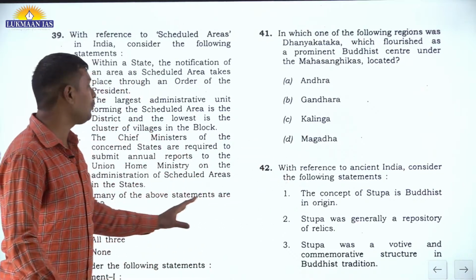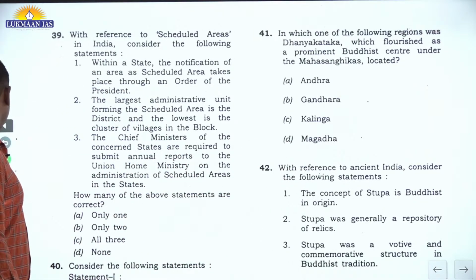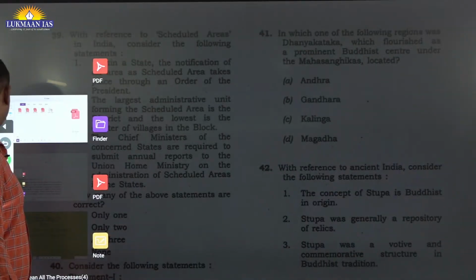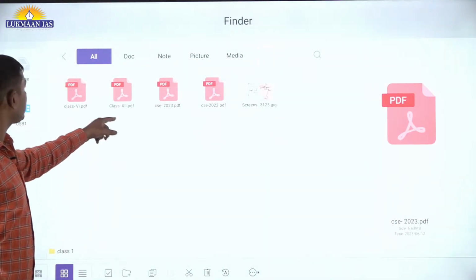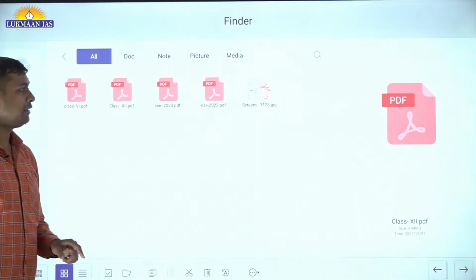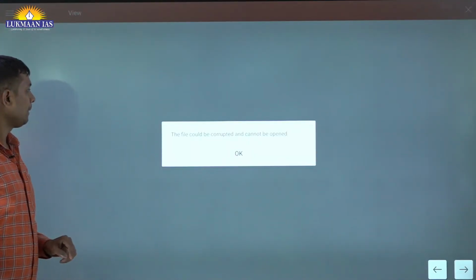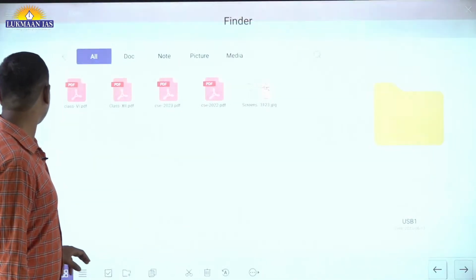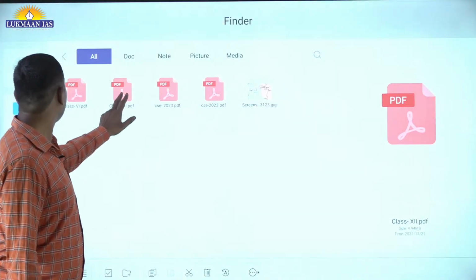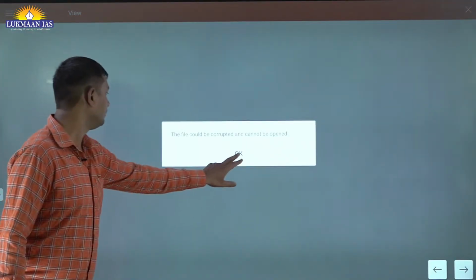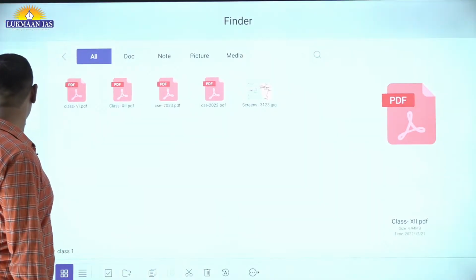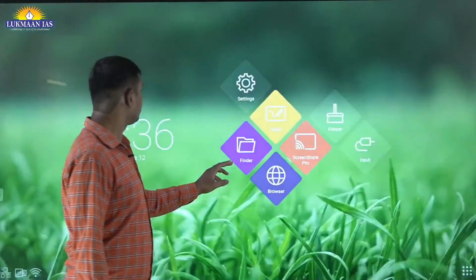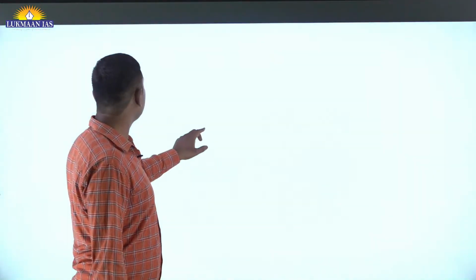Now if you had gone through the class 12th NCERT, let me show you. This is the class 12th NCERT.